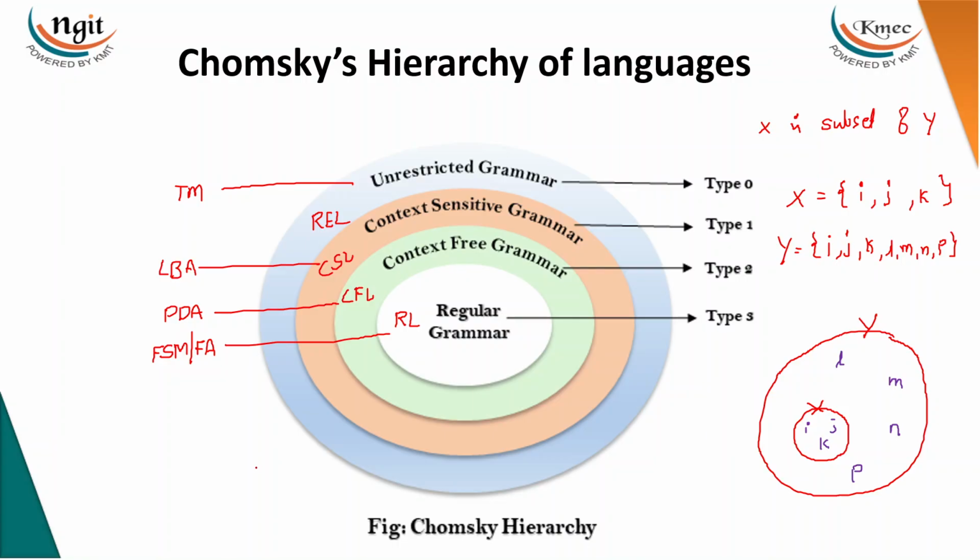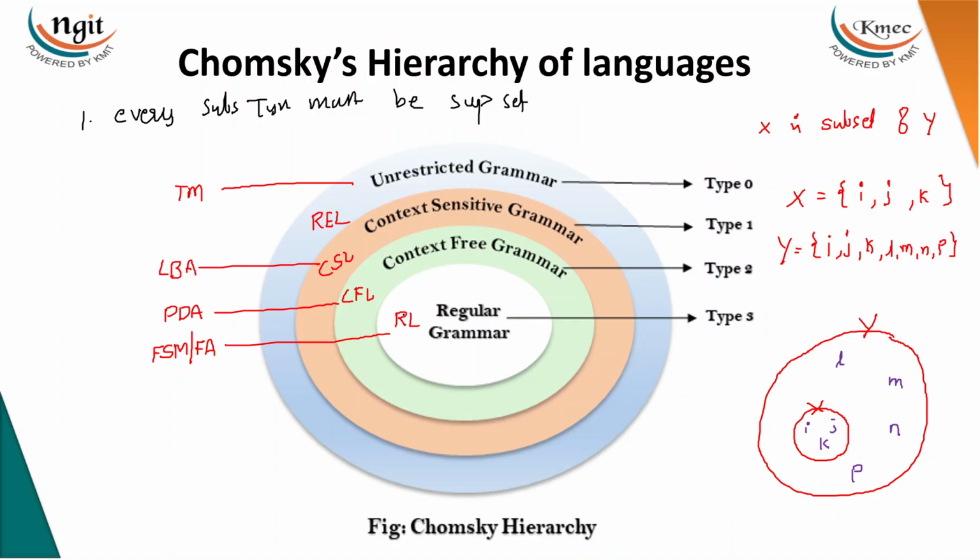Then what is the property? We have 4 properties here, guys. The first property is every X type of element is also a Y. If it is in X, it must be in Y. So the first statement: every subset type must be a superset type, meaning every X type is a Y type.